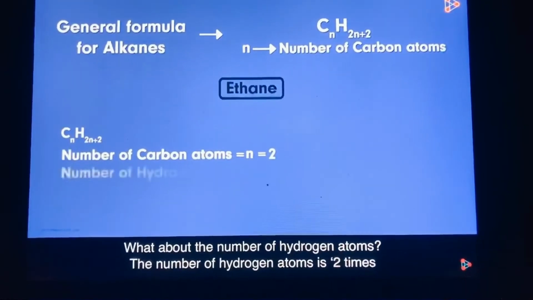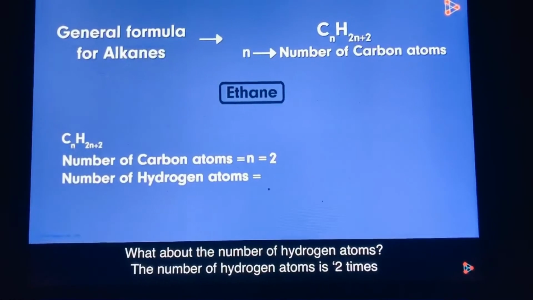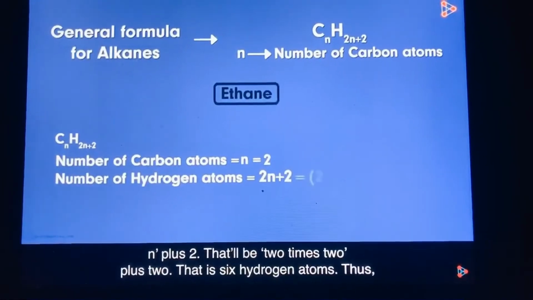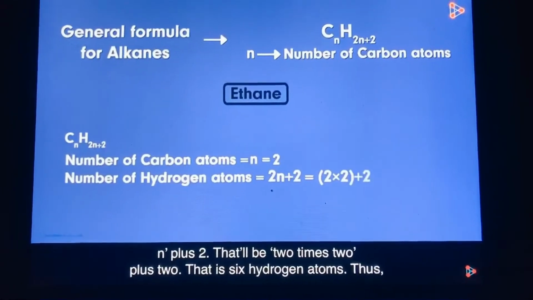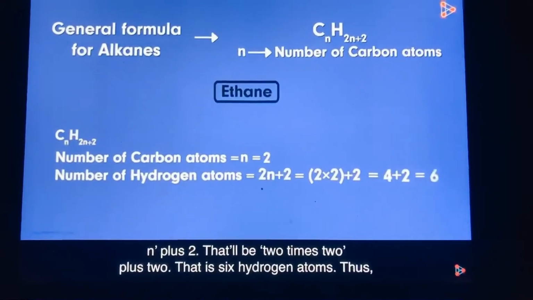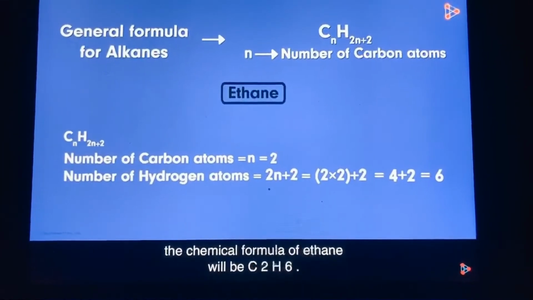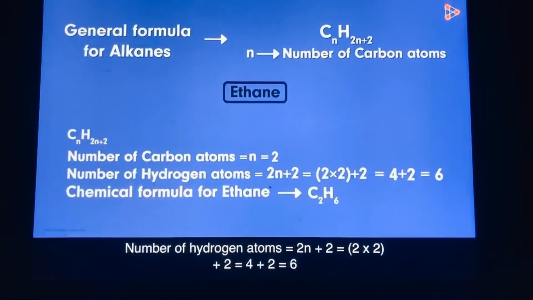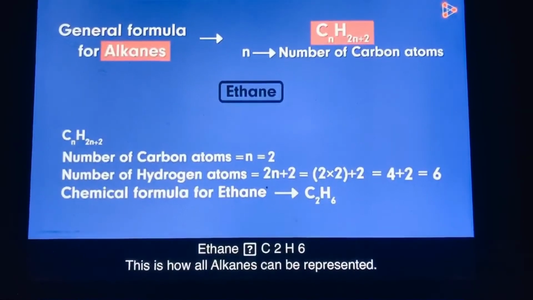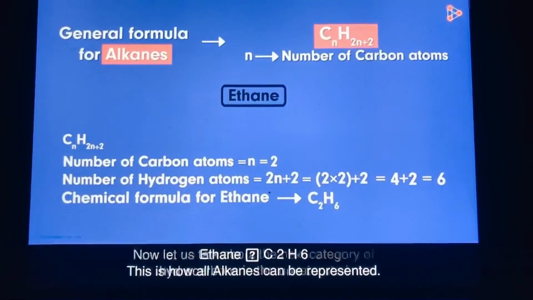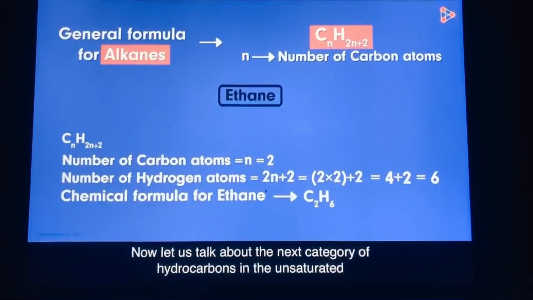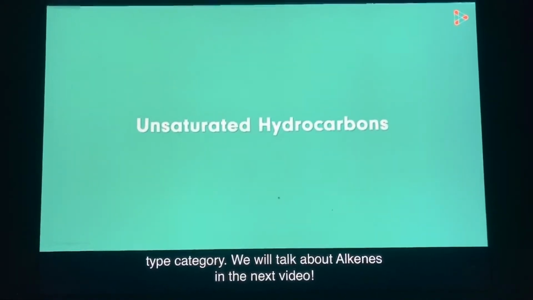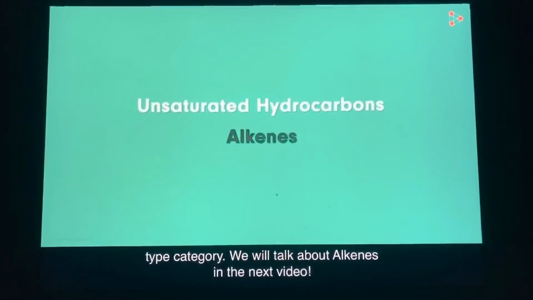The number of hydrogen atoms is 2 times n plus 2, that'll be 2 times 2 plus 2, which is 6 hydrogen atoms. Thus, the chemical formula of ethane will be C2H6. This is how all alkanes can be represented. Now let us talk about the next category of hydrocarbons, the unsaturated type. We will talk about alkenes in the next video.